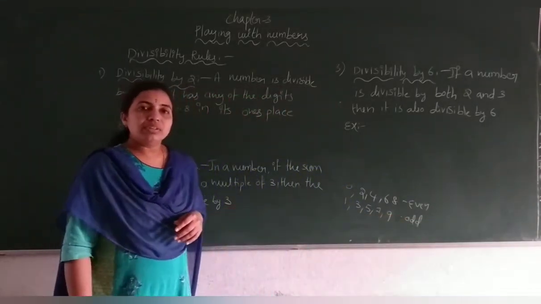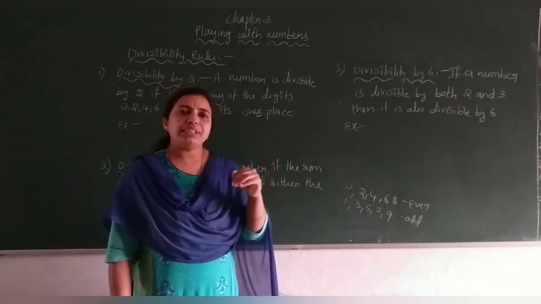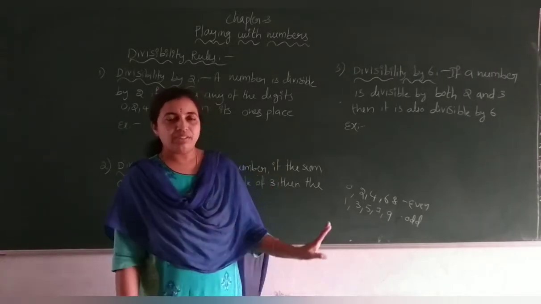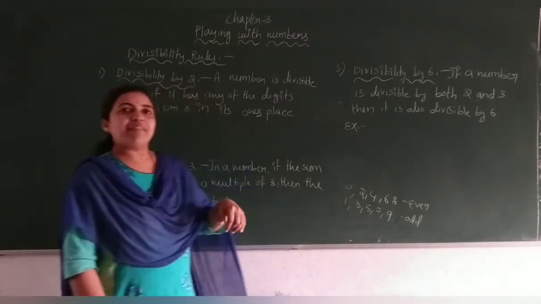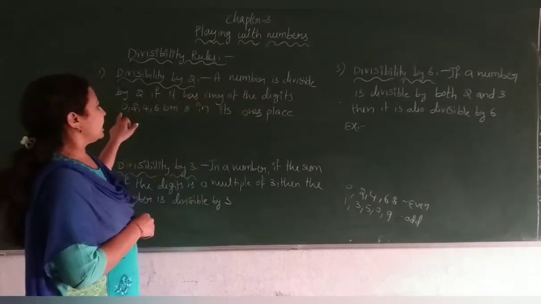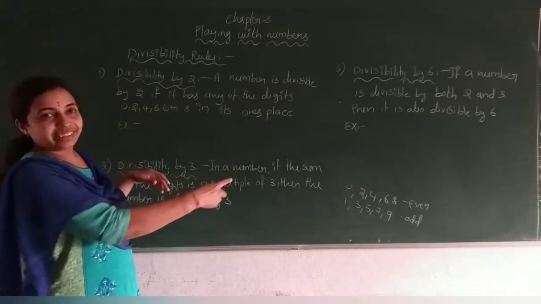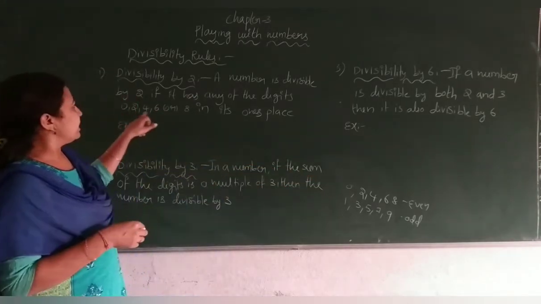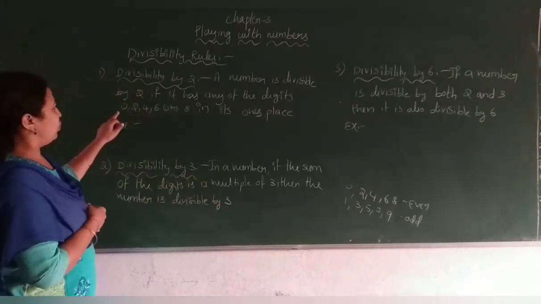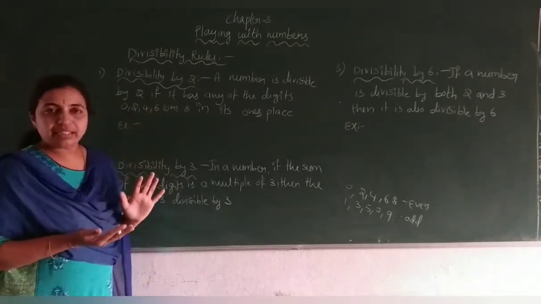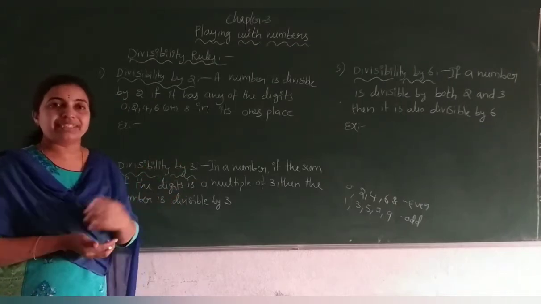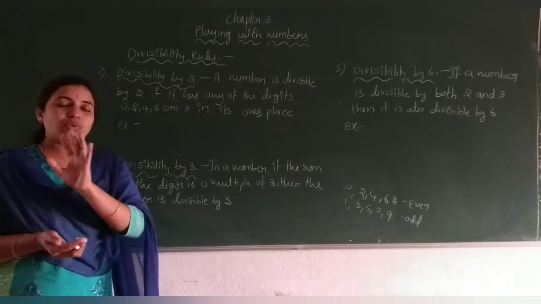Coming to divisibility by 2, all the even numbers are divisible by 2, always. That's why they have given the rule that a number is divisible by 2 if it has any of the digits 0, 2, 4, 6, 8 in the ones place or units place. If the last digit is either 0, 2, 4, 6 or 8, then the number is exactly divisible by 2, which means the remainder is 0.